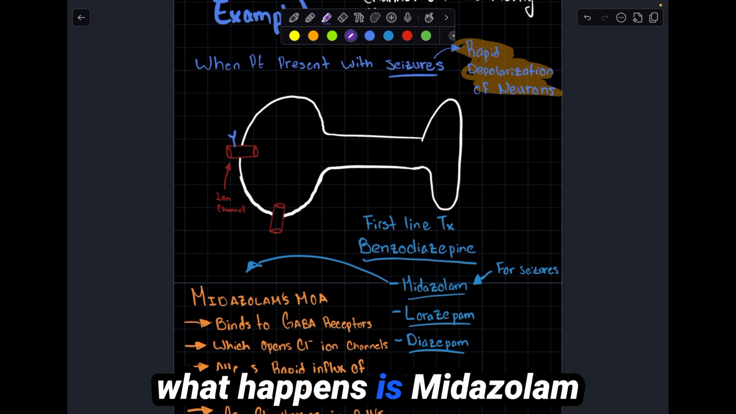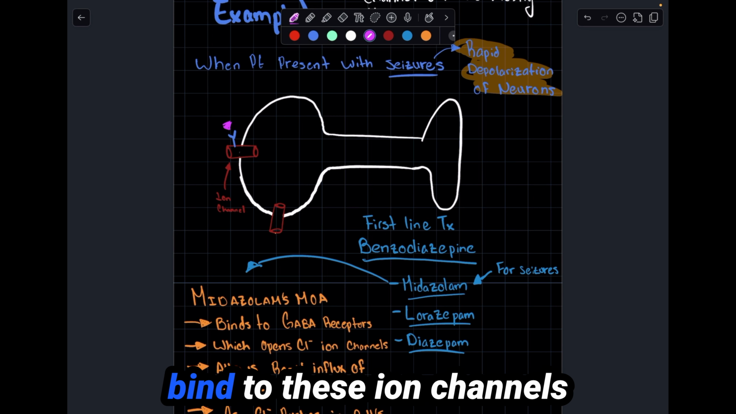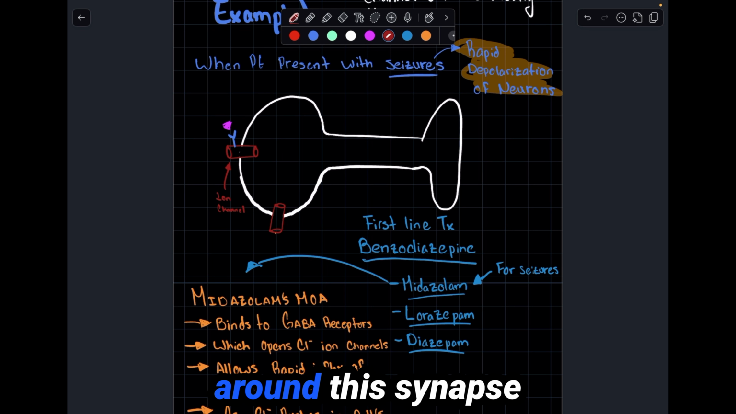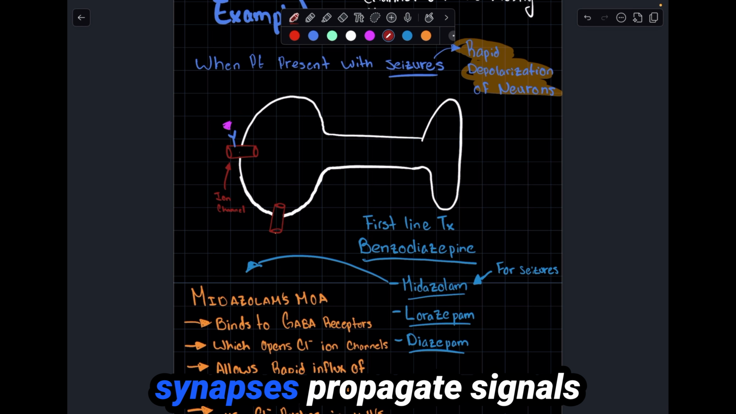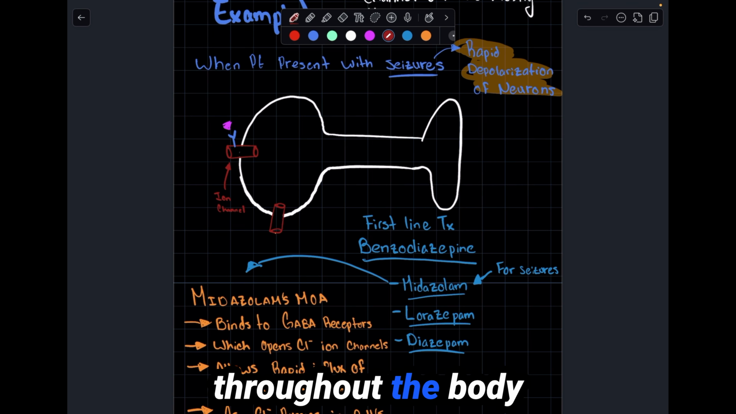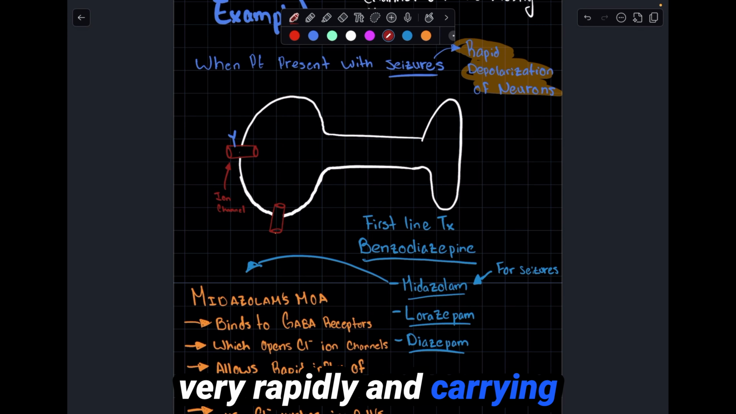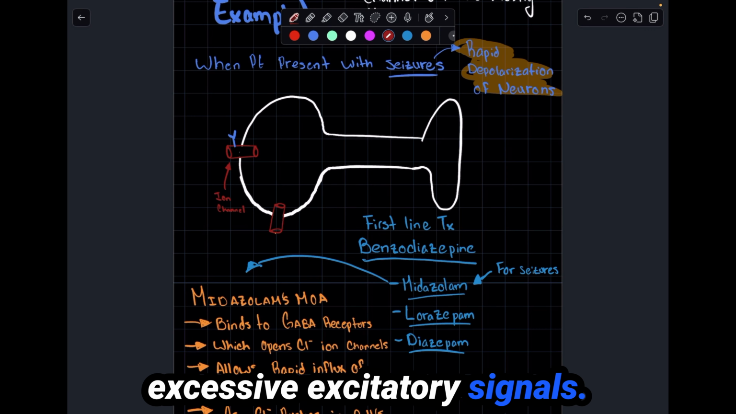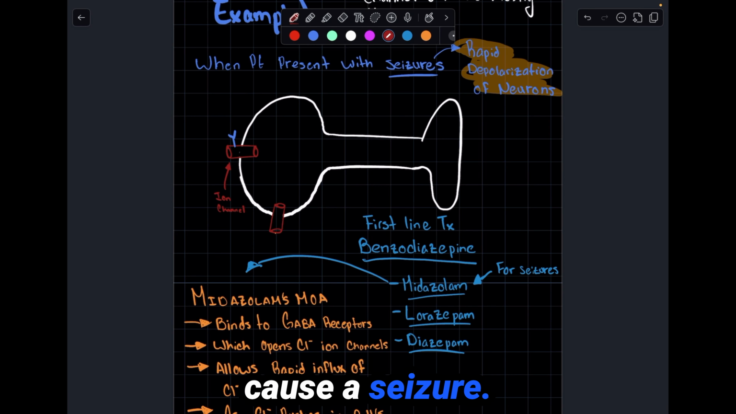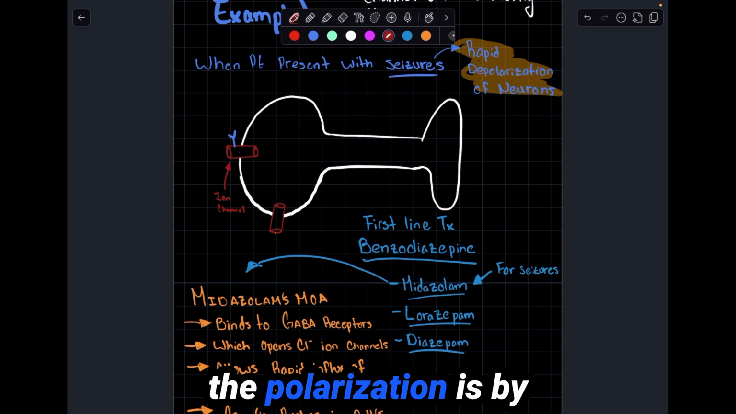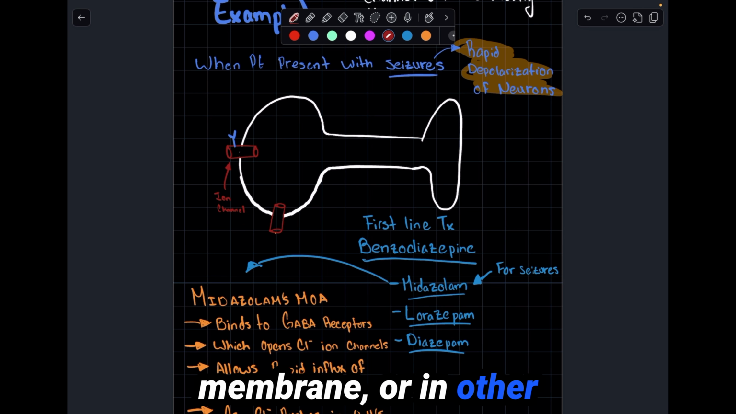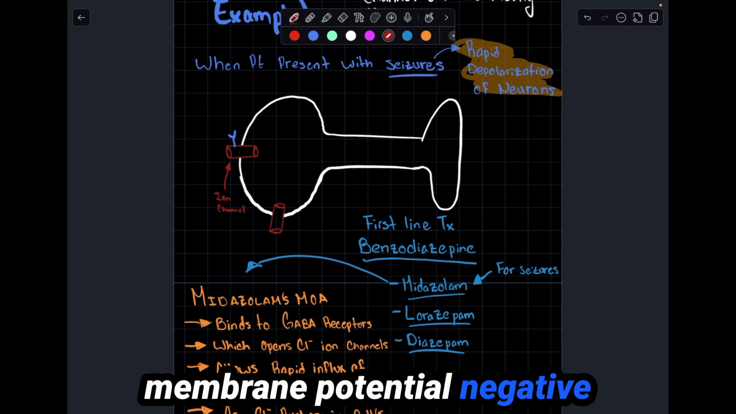What happens is midazolam or benzodiazepine will bind to these ion channels around this synapse. Synapses propagate signals throughout the body. In the case of a seizure, the synapses are depolarizing very rapidly and carrying excessive excitatory signals. These signals cause a seizure. So one way to prevent depolarization is by hyperpolarizing the membrane, or in other words, making the membrane potential negative.